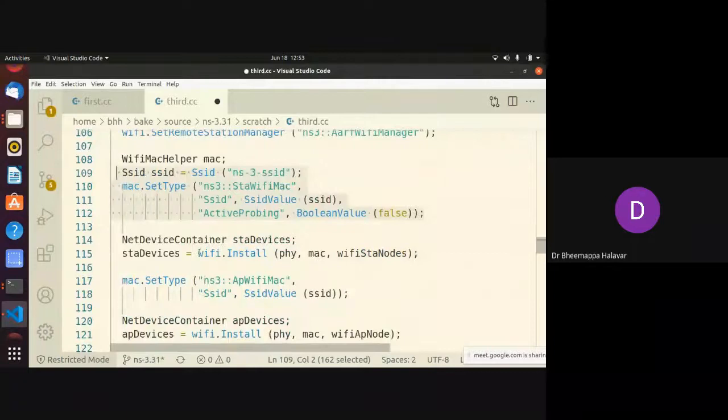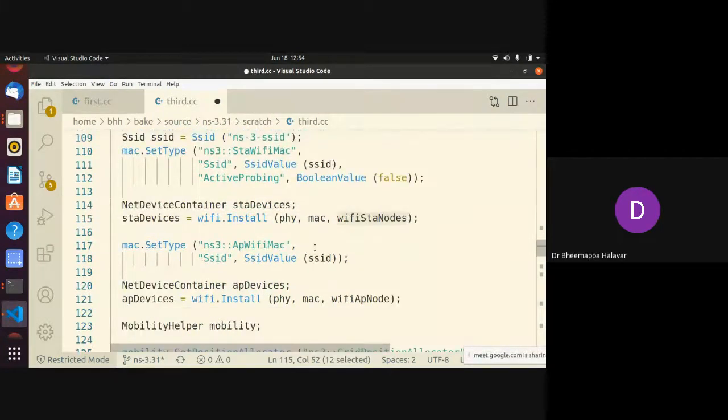After creating a channel, we have to install devices. So I have taken a NetDeviceContainer as a new variable. What do I have to combine into the device? For Wi-Fi, we need the physical layer, the MAC, and the Wi-Fi station nodes. Wi-Fi station node 3 means I'm mapping all these Wi-Fi mechanisms onto these 3 Wi-Fi nodes. How many station nodes are there? Only 3. So one is the SSID, and one is a station.